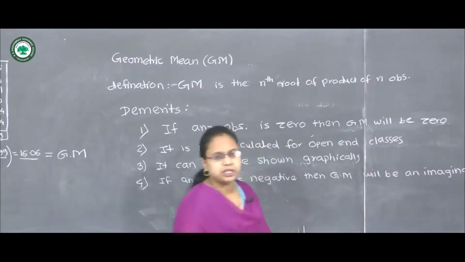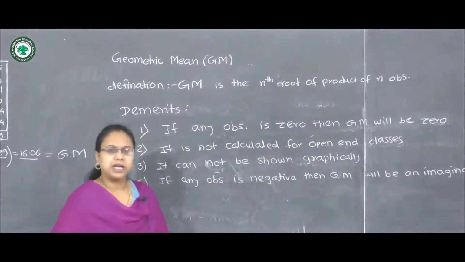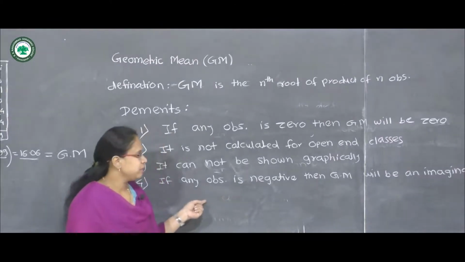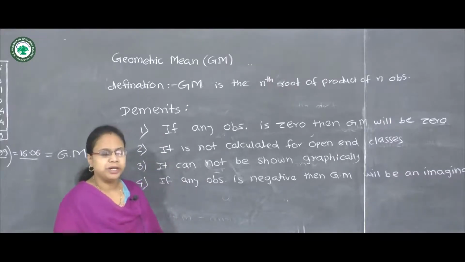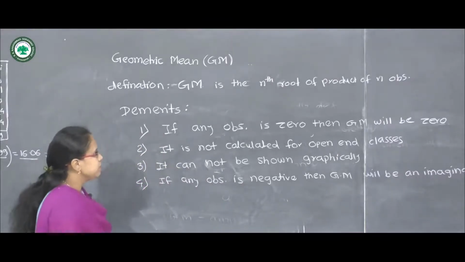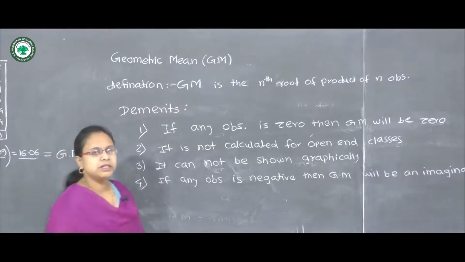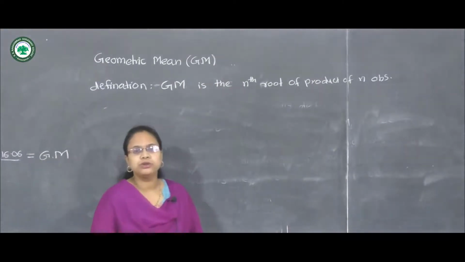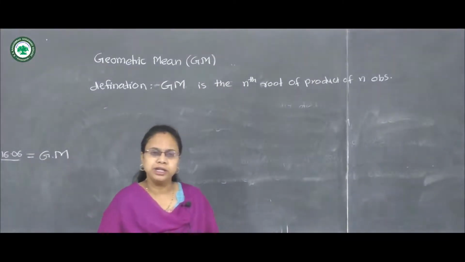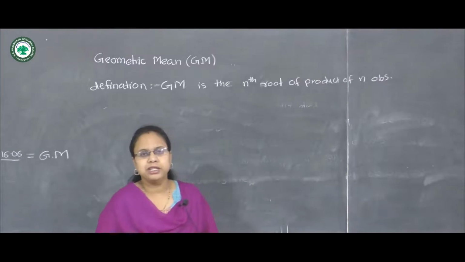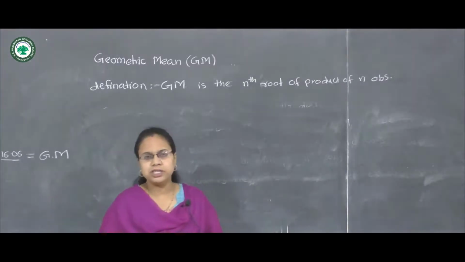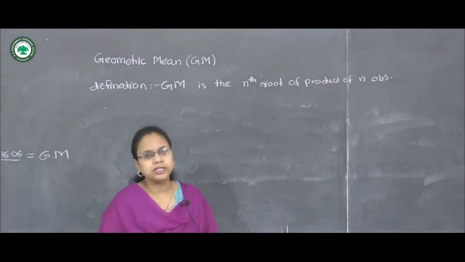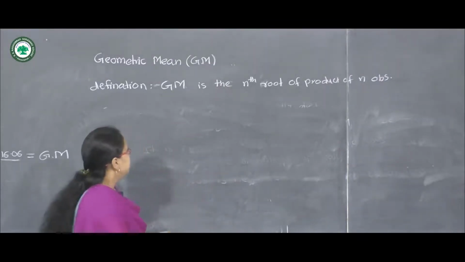It will be an imaginary number because we are taking the nth root. So in that case, if any observation is negative, then we cannot calculate the geometric mean. So these are some demerits of the geometric mean. One thing we should know is that a drawback of the geometric mean is that it is obviously not easy to understand and it is not simple to calculate as compared to the other types of averages.